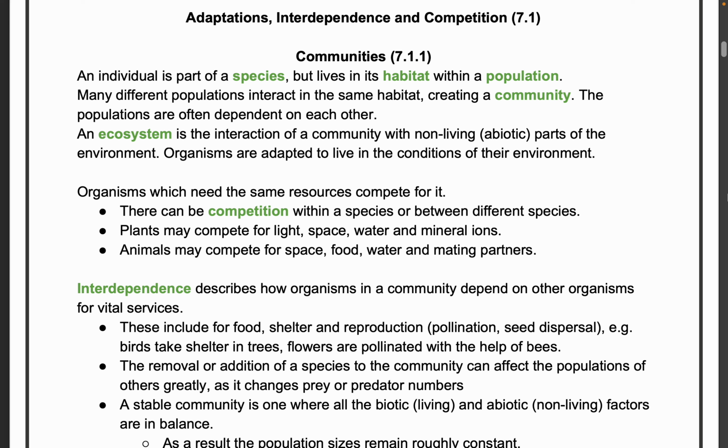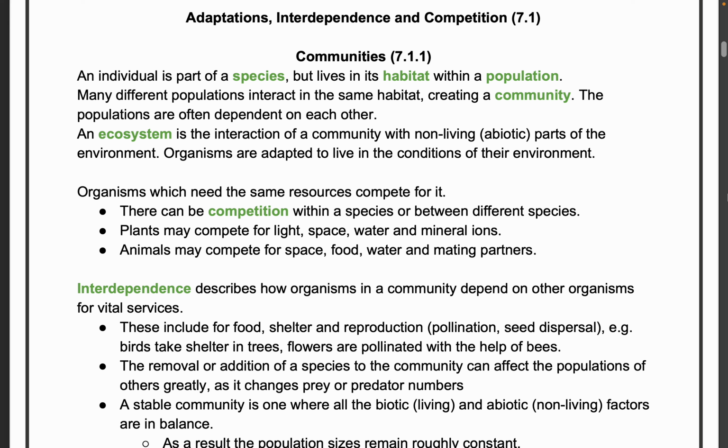Many different populations interact in the same habitat. For example, if you take our habitat, we have interactions between dogs and fishes and human beings, etc. It creates the community. The populations are often dependent on each other. Okay, are you following that?